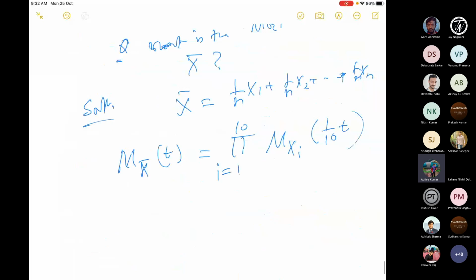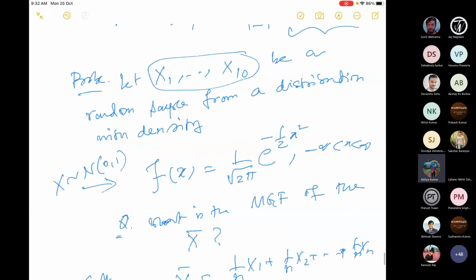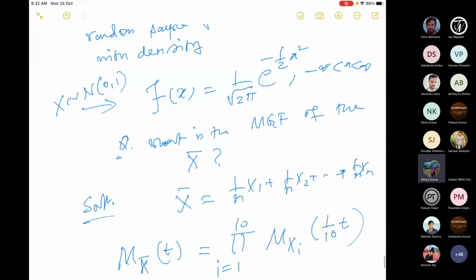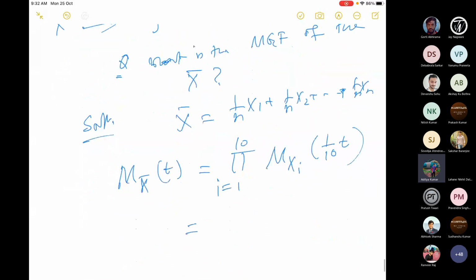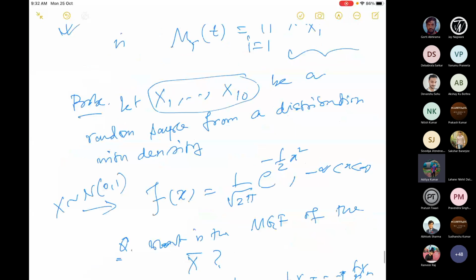Anyway, so now what is this? This is M_xi(1 by 10 t). I know already that this is the f(x). So x_i also has the same density because it's a random sample. So if I do that, then what do I get? This is the product for i equal to 1 to 10. And what is M_xi(1 by 10 t) from this density? Who can tell me?